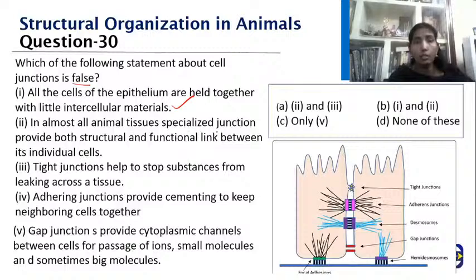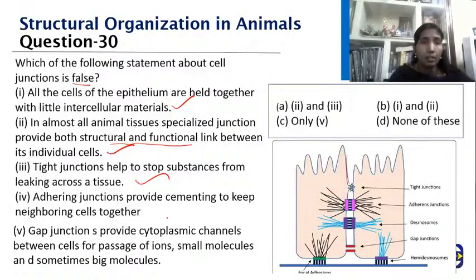In almost all tissues, they provide structural and functional links. Yes, definitely true. What about the tight junctions that you find in the blood-brain barrier or blood-testis barrier? You cannot have any substance leaking out. If they are leaking, there could be some infection or pathology behind. Tight junctions never leak. So this is true.